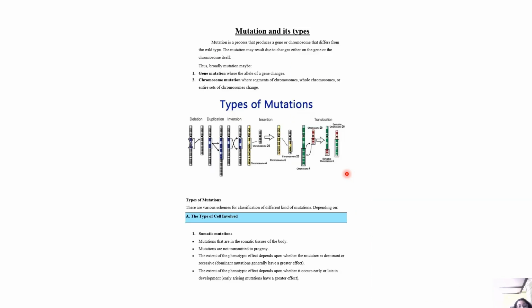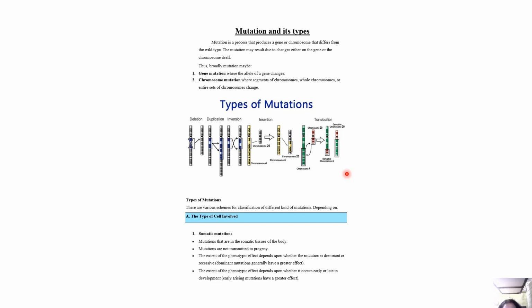Now, what are the mutation types? If you see over here, mutation is a process that produces a gene or chromosome that differs from the wild type, right? And the mutation may result from changes either on the gene or the chromosome itself. Broadly, mutation can be gene mutation, where the allele of a gene changes, or chromosome mutation, where segments of a chromosome, whole chromosomes, or entire sets of chromosomes change.